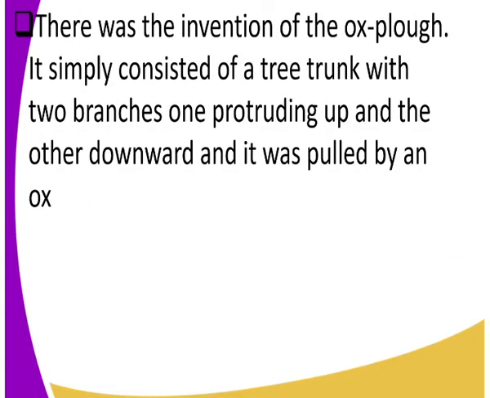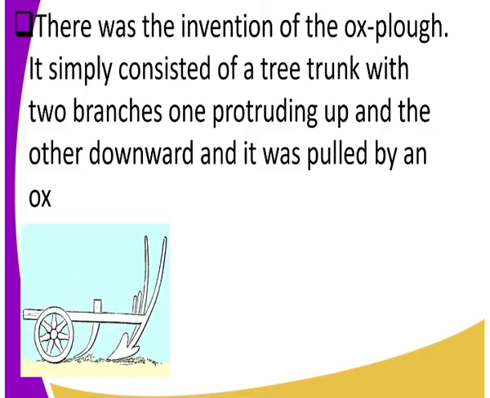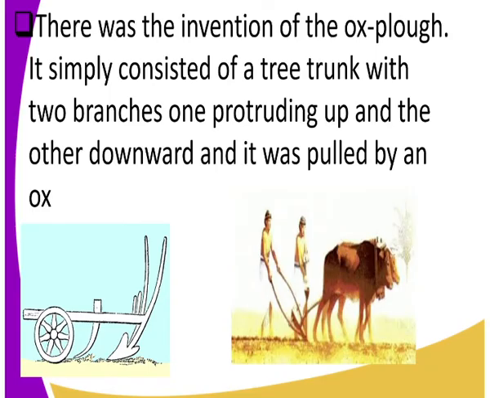Not forgetting another impact, there was the invention of the ox plough. It simply consisted of a tree trunk with two branches, one protruding up and the other downward, and it was pulled by an ox. Look at that. That's the ox plough, the thing that farmers used to dig. Now it's being pulled by two oxen, and the other man is pushing the plough. Those are some of the impacts of early agriculture in Mesopotamia.